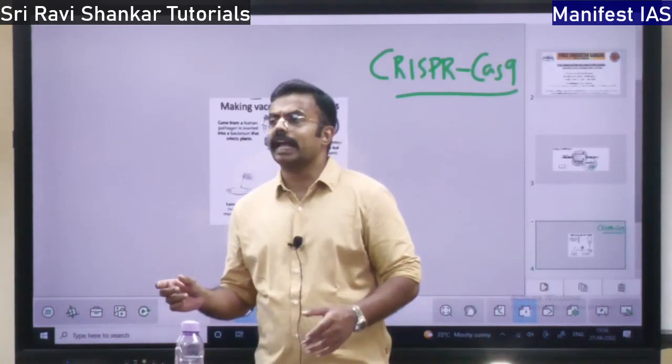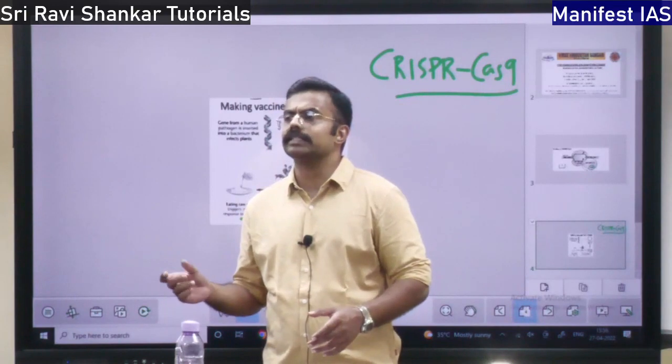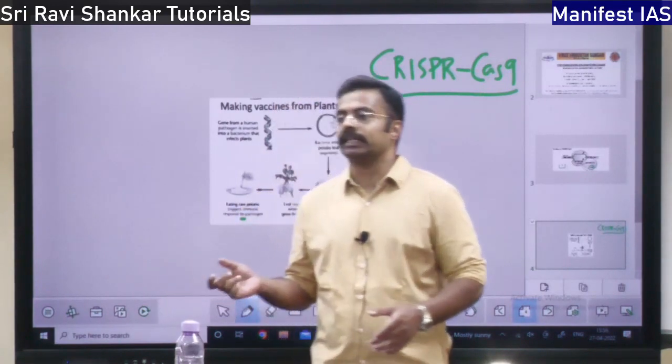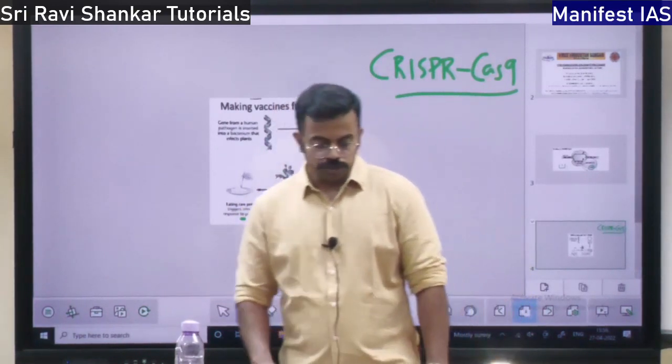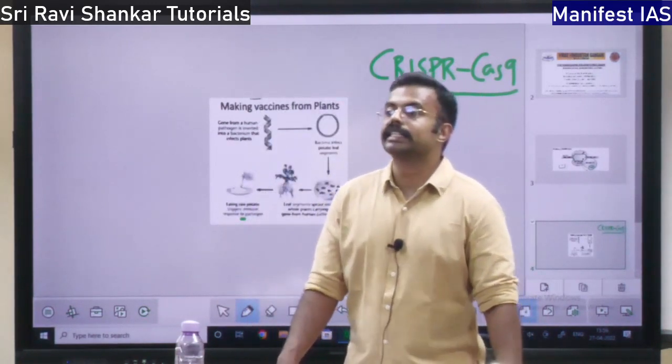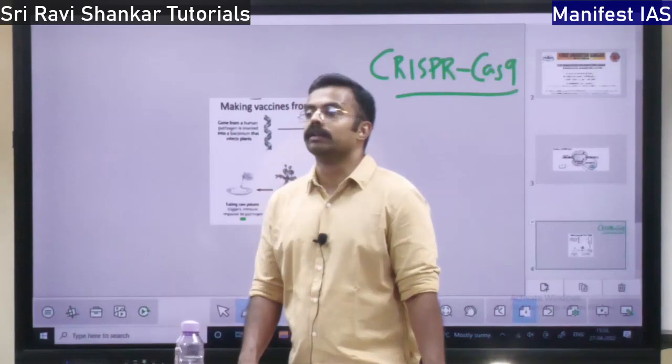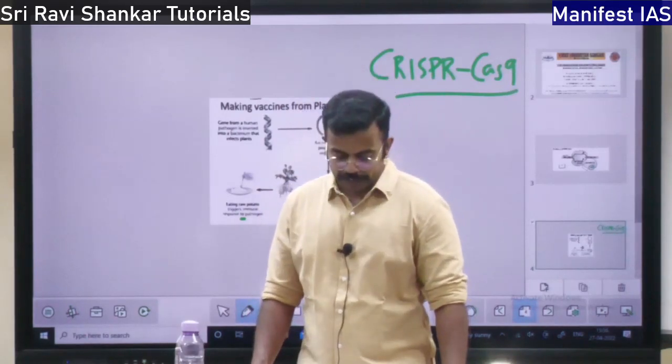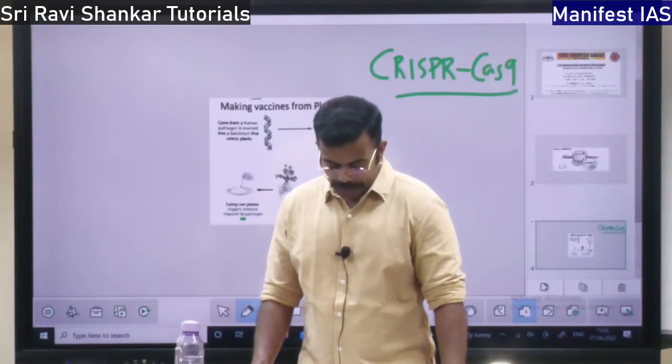So which is the genetic material of coronavirus? It is RNA. RNA is the genetic material, not DNA, right? So what is the concern of Covaxin? It has not yet received phase 3 trial approval. The phase 3 trial data, they have not yet made it public.